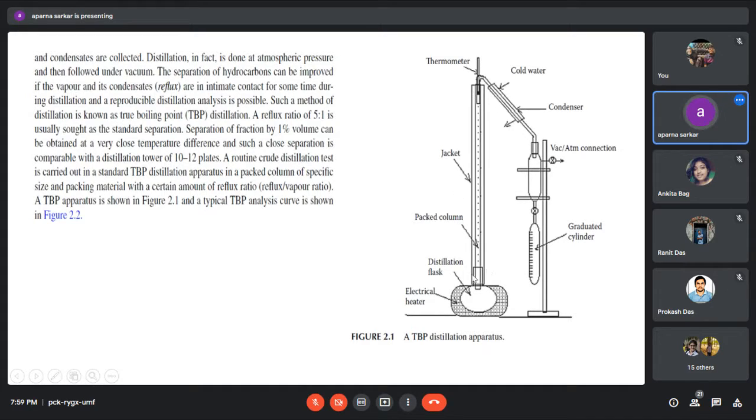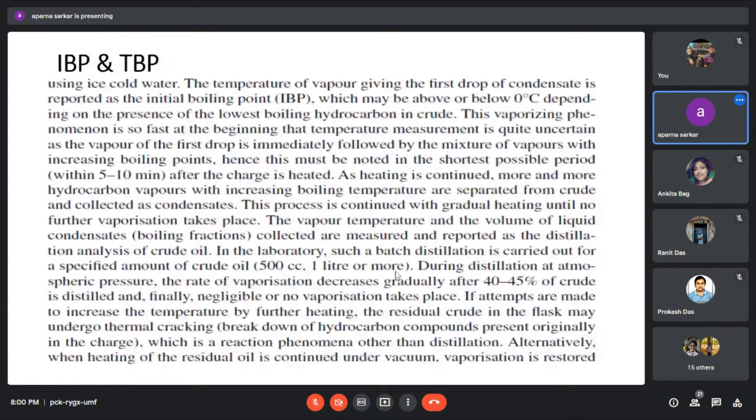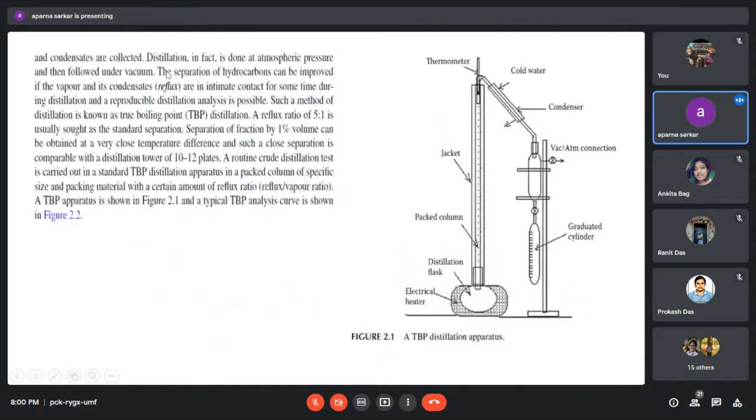point. Now if we continue to increase the temperature and we get condensed liquid, that is known as the true boiling point. Separation of hydrocarbon can be improved if the vapor and its condensate are in intimate contact for some time during distillation and a reproducible distillation analysis. Such a method is known as the true boiling point. So this is the apparatus, and this is how we can calculate the IBP and TBP.